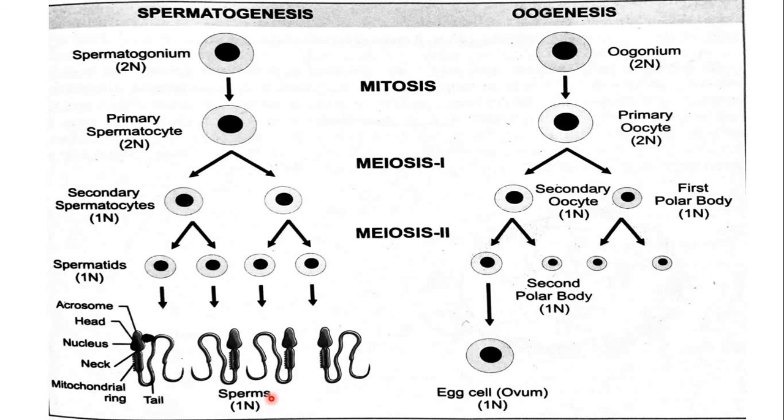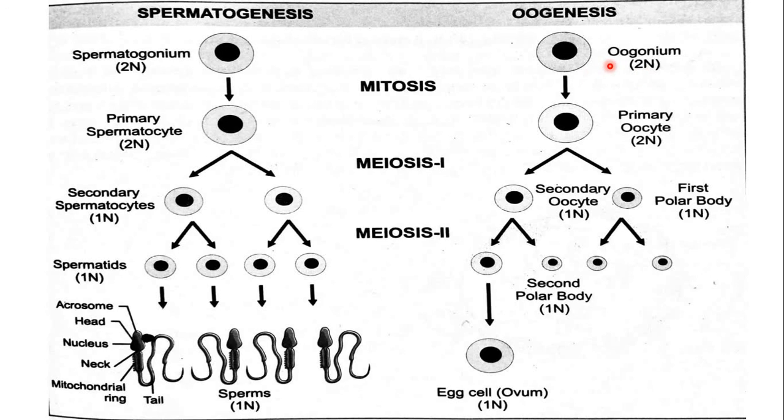Now let us see diagrammatically. The cells of the walls of the ovary produce specialized structures called follicles. Some cells of follicles produce oogonium, diploid cells, which are called oogonia, or single is oogonium.